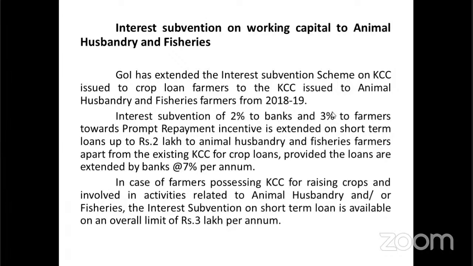subsidy to the bank, and the bank is responsible for giving the 3% subsidy to the farmers who pay within the period. The subsidy amount is up to rupees 2 lakh, not exceeding 2 lakh. In this, the farmers must definitely have the Kisan Credit Card; only they are eligible.